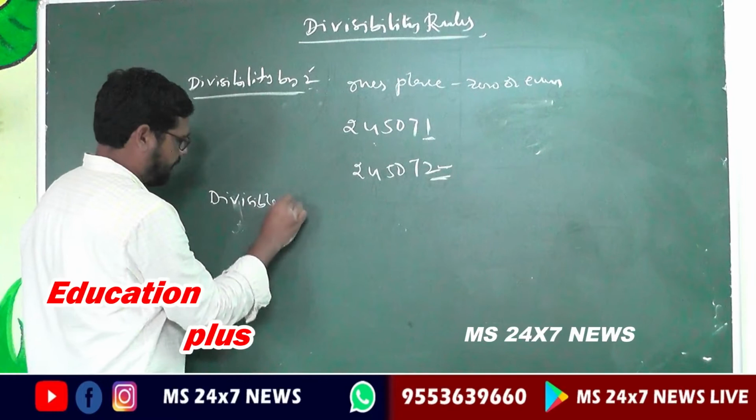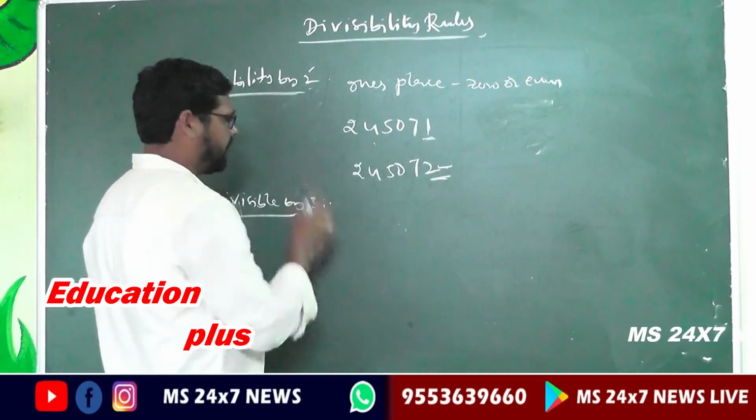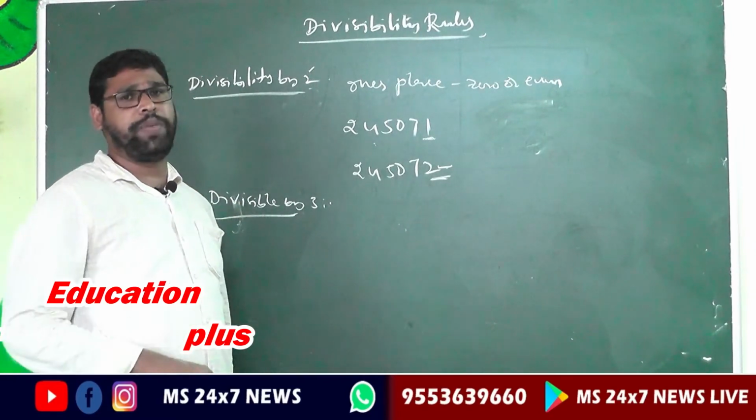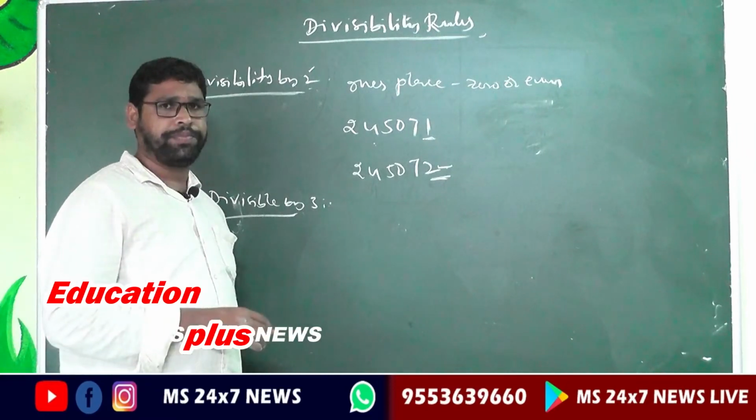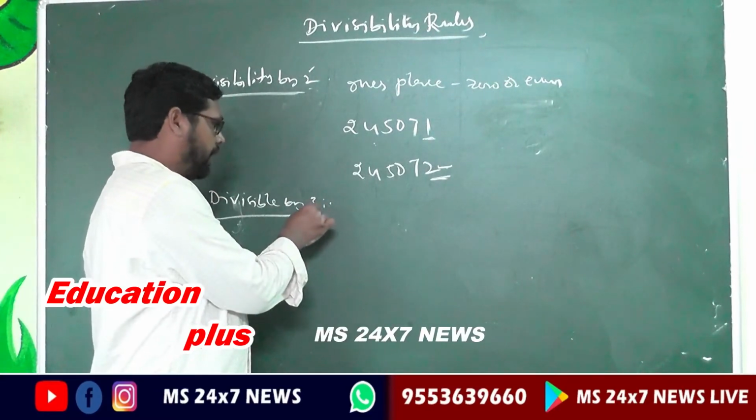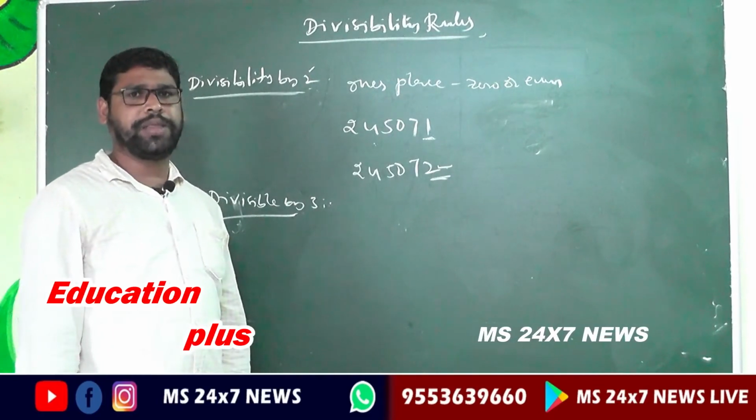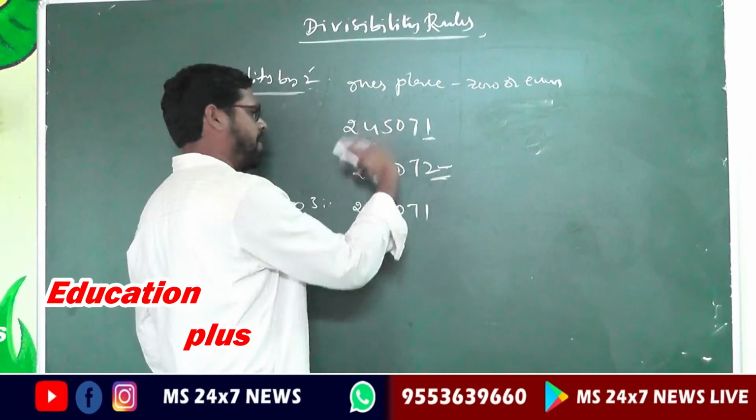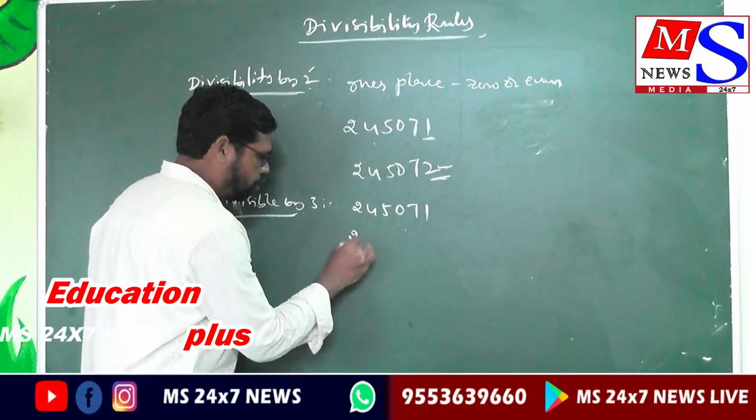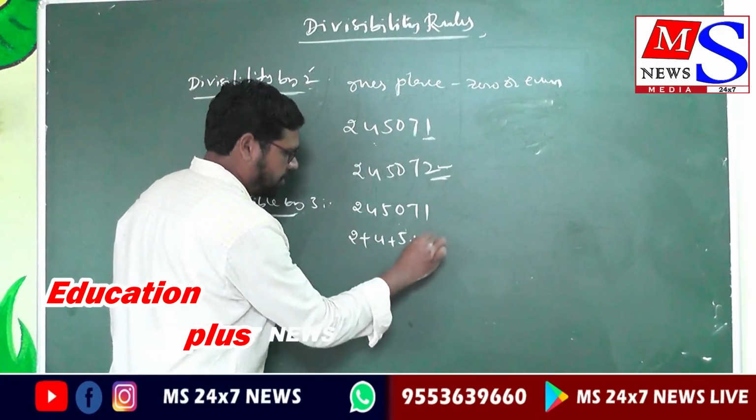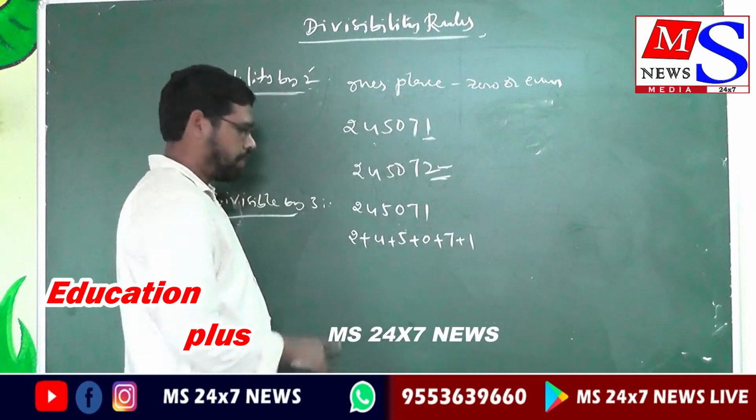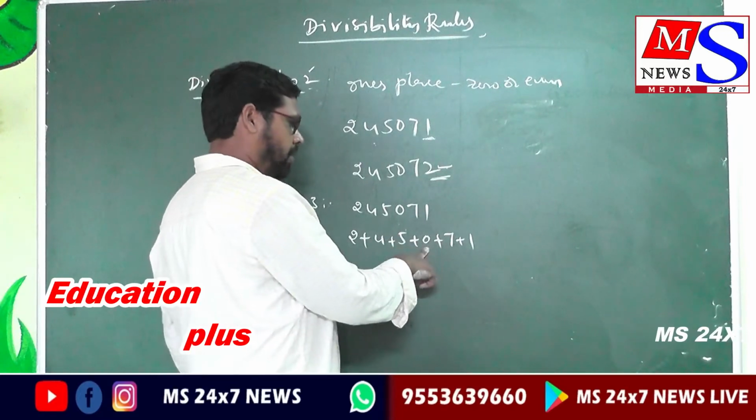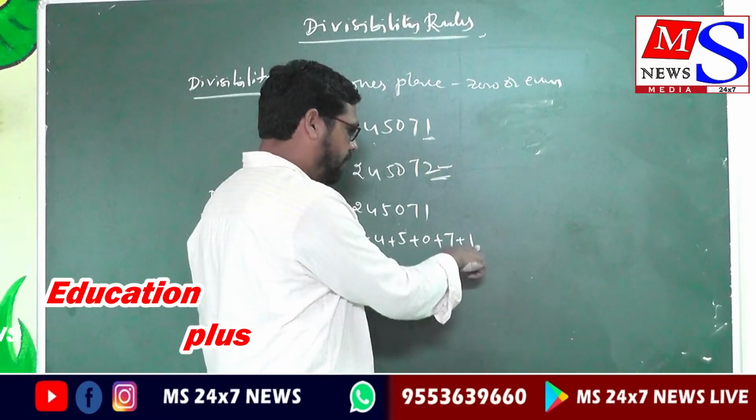Divisible by 3 is nothing but a number is divisible by 3 if the sum of its digits is divisible by 3, then the number is divisible by 3. Are you clear? For example 245071. Same example, sum of the digits is 2 plus 4 plus 5 plus 0 plus 7 plus 1. 2 plus 4 is 6, 6 plus 5 is 11, 11 plus 0 is 11, 11 plus 7 is 18, 18 plus 1 is 19.